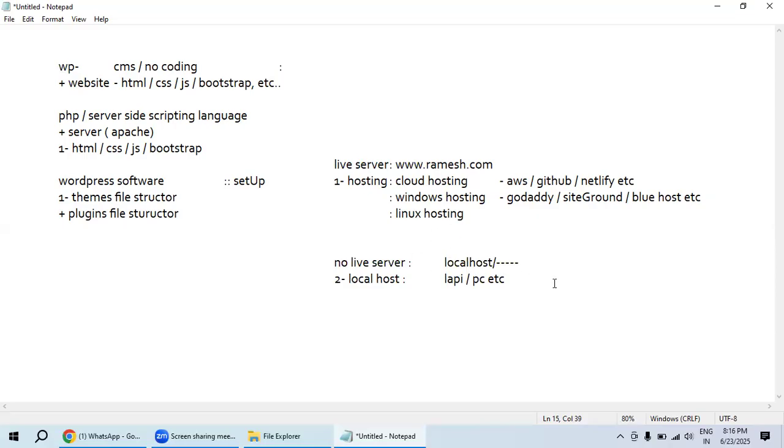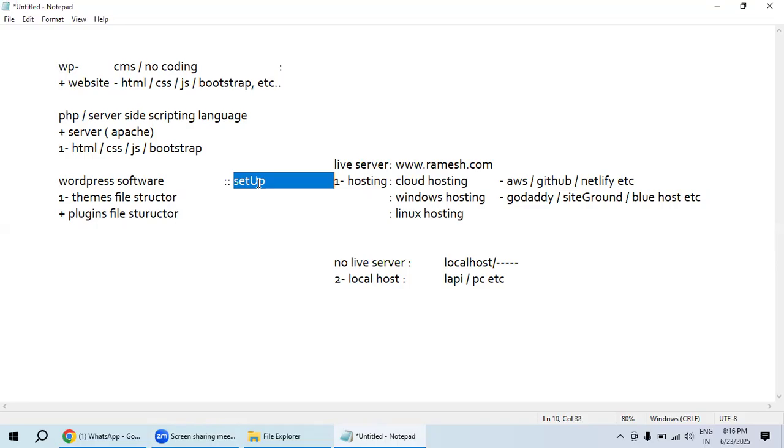Did you understand? These are the two main primary things. Which one do we need to use to set up WordPress?